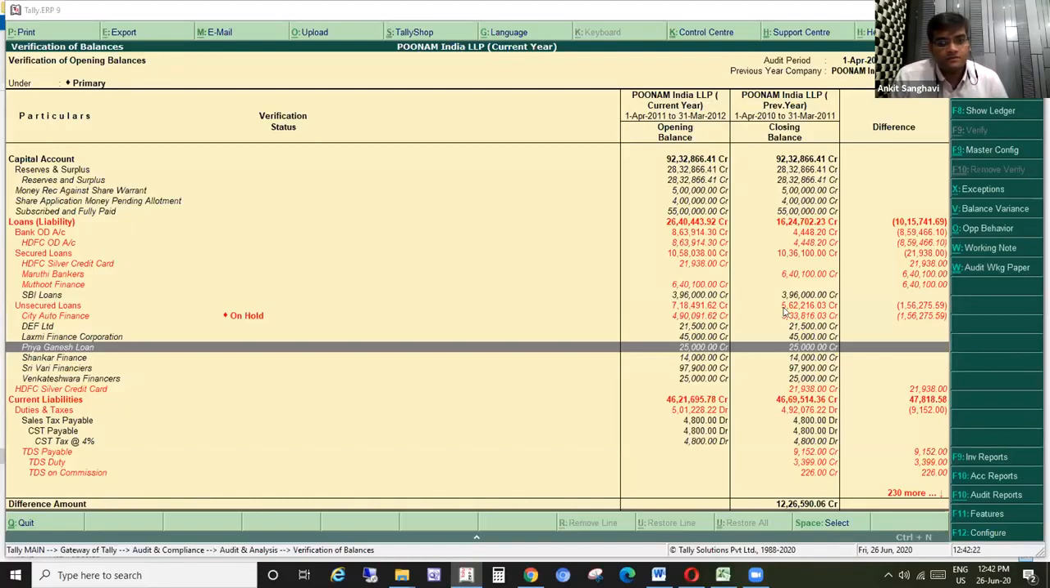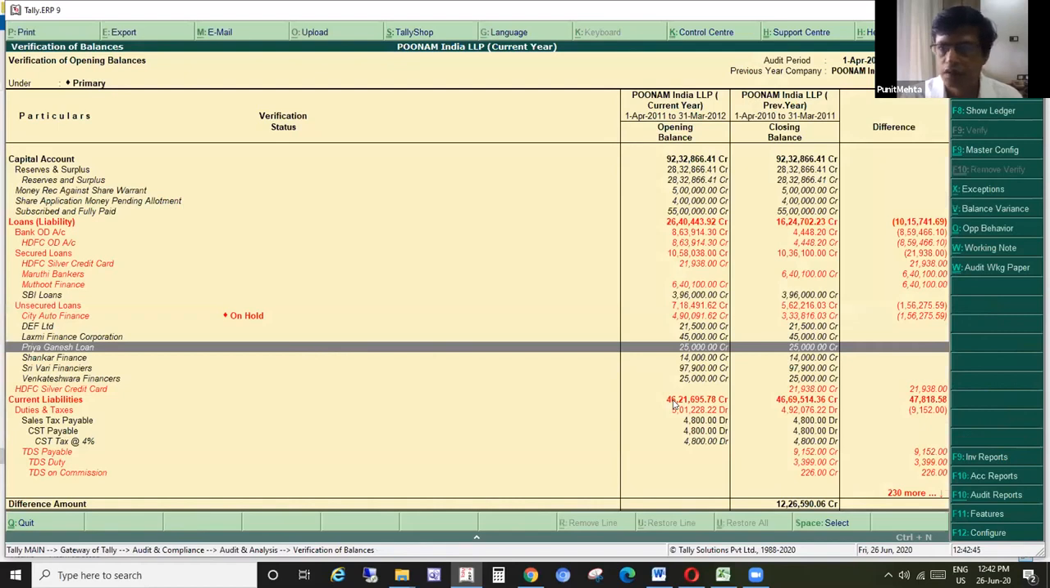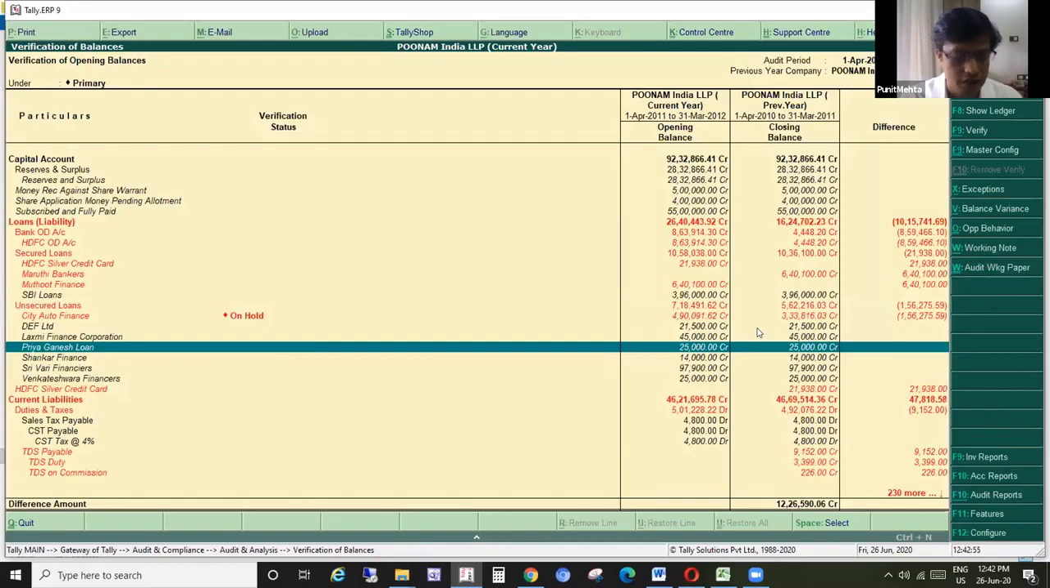Exactly. So here, if you see, they are comparing the closing balance and opening balance. And some of you might want to go and actually verify. So what you can do is just press Control Enter. Here you see, this is the opening balance that they have kept. And if you want to see the ledger, what the debit credit transactions are, then you can press Control Enter, Alt Enter.